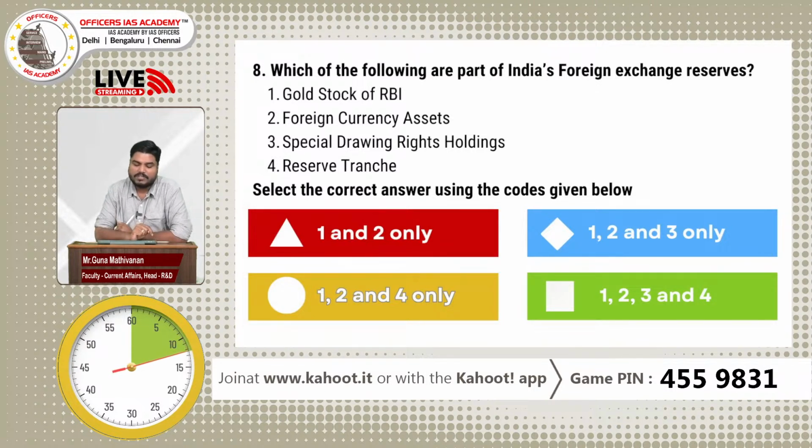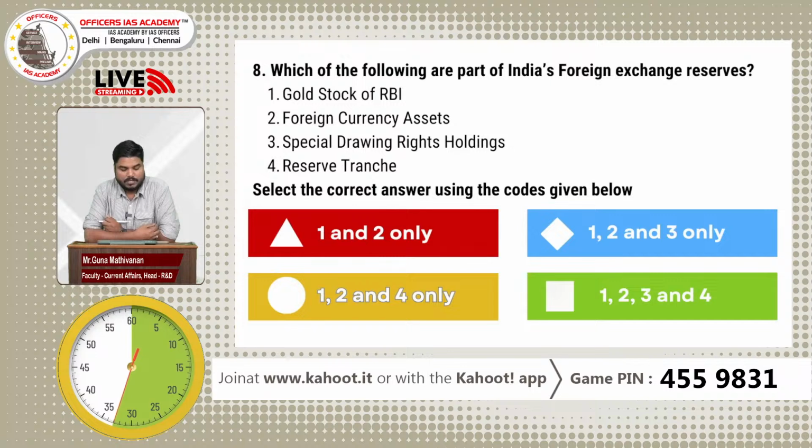Question number 8: which of the following are part of India's forex reserves? Statement 1, gold stock of RBI. Statement 2, foreign currency assets. Statement 3, special drawing rights holdings. Statement 4, reserve tranche. Select the correct answer using the codes given below. A, 1 and 2. B, 1, 2 and 3. C, 1, 2 and 4. D, 1, 2, 3 and 4.